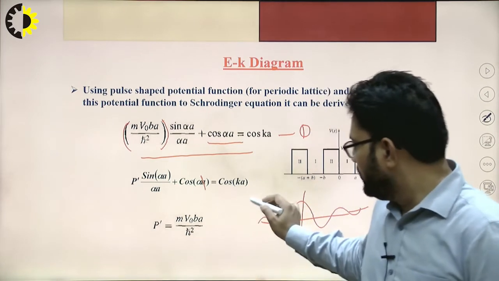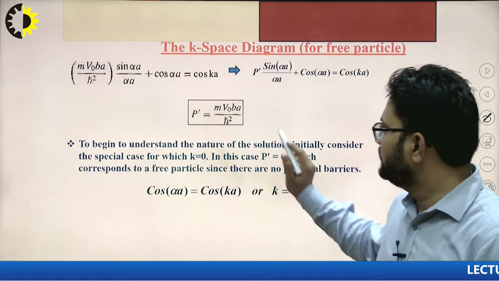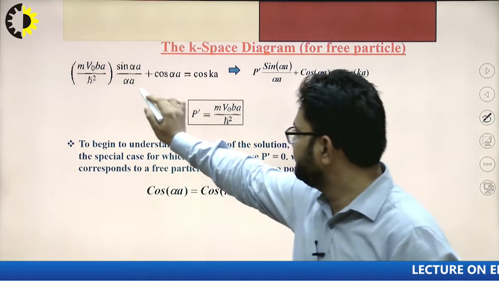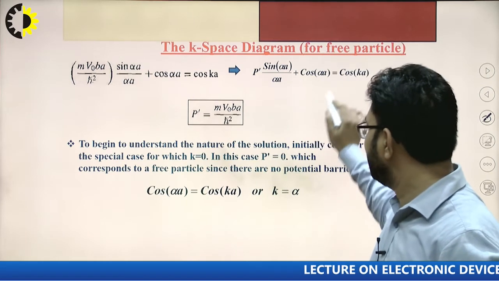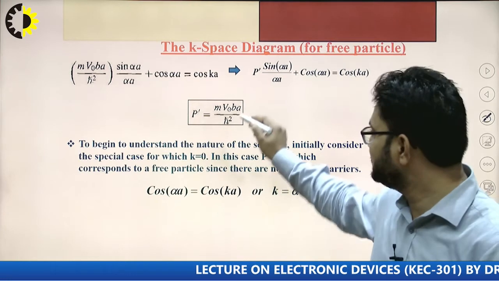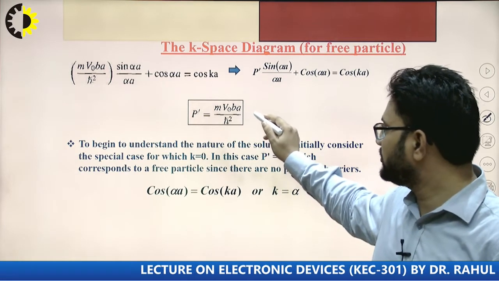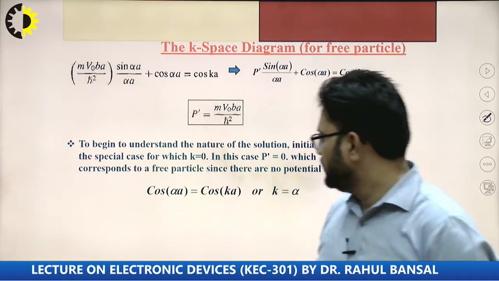So we already have P dash sin alpha a divided by alpha a plus cos alpha a is equal to cos ka, and P dash is equal to m into V naught into b a divided by h-bar square.